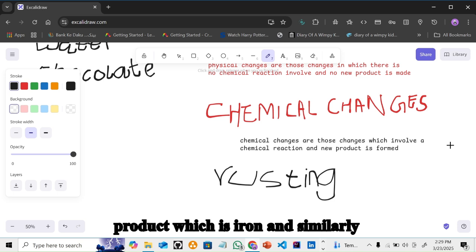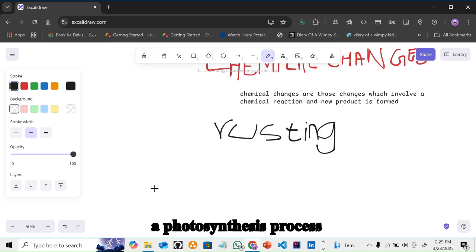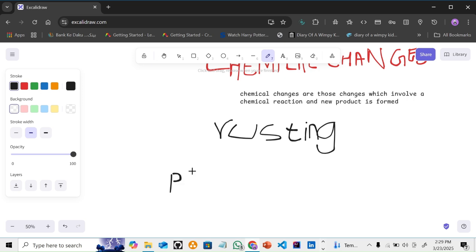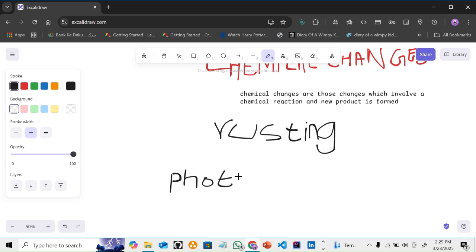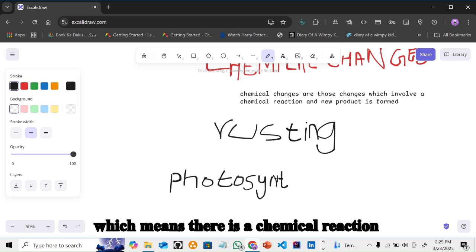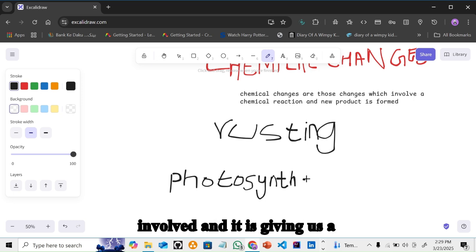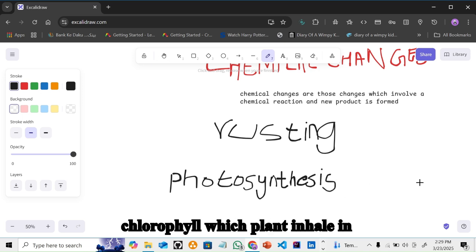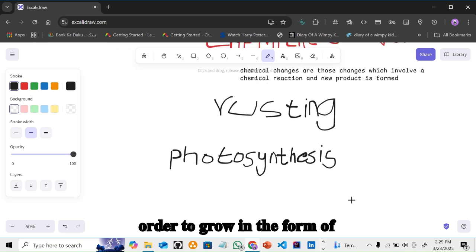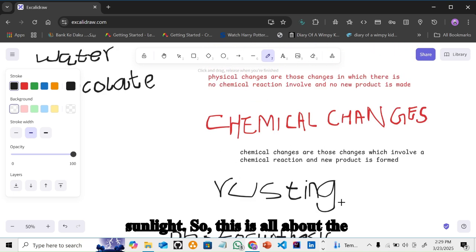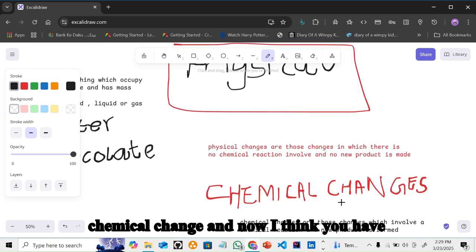And similarly, the photosynthesis process, which occurs in the presence of sunlight, in which there is a chemical reaction involved and it gives us a new product, which is called chlorophyll, which plants use in order to grow in the form of sunlight. So this is all about the chemical change.